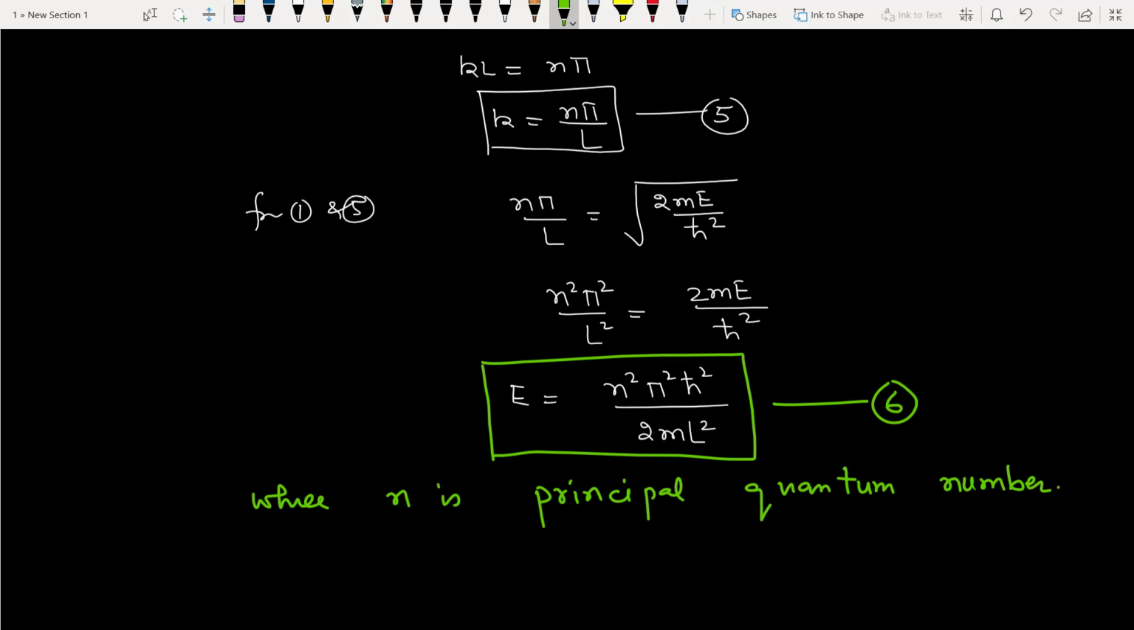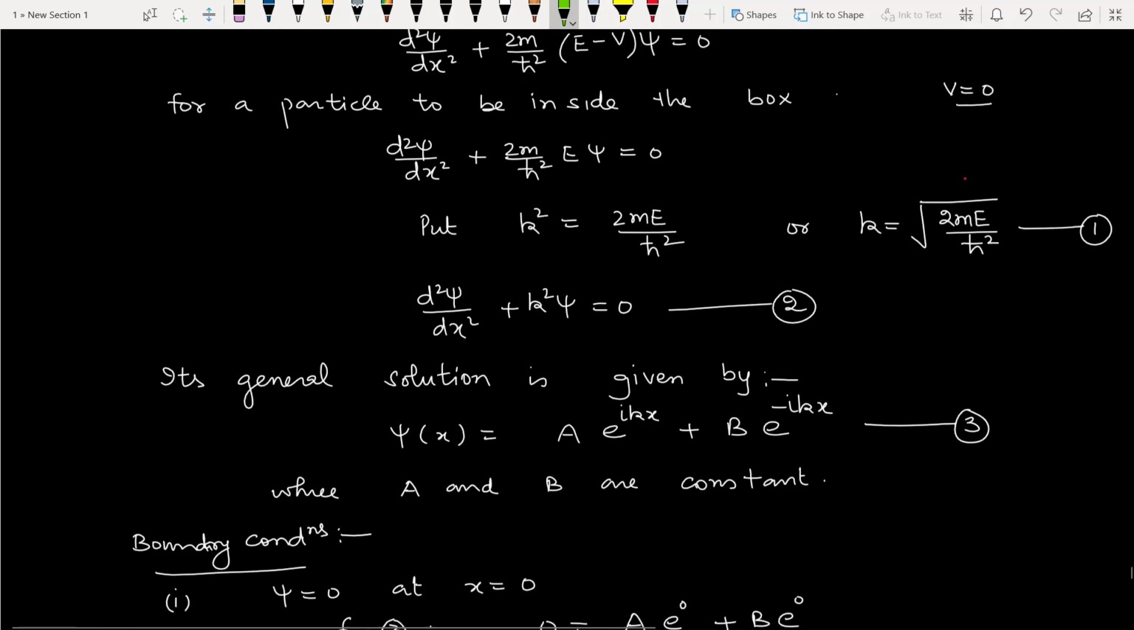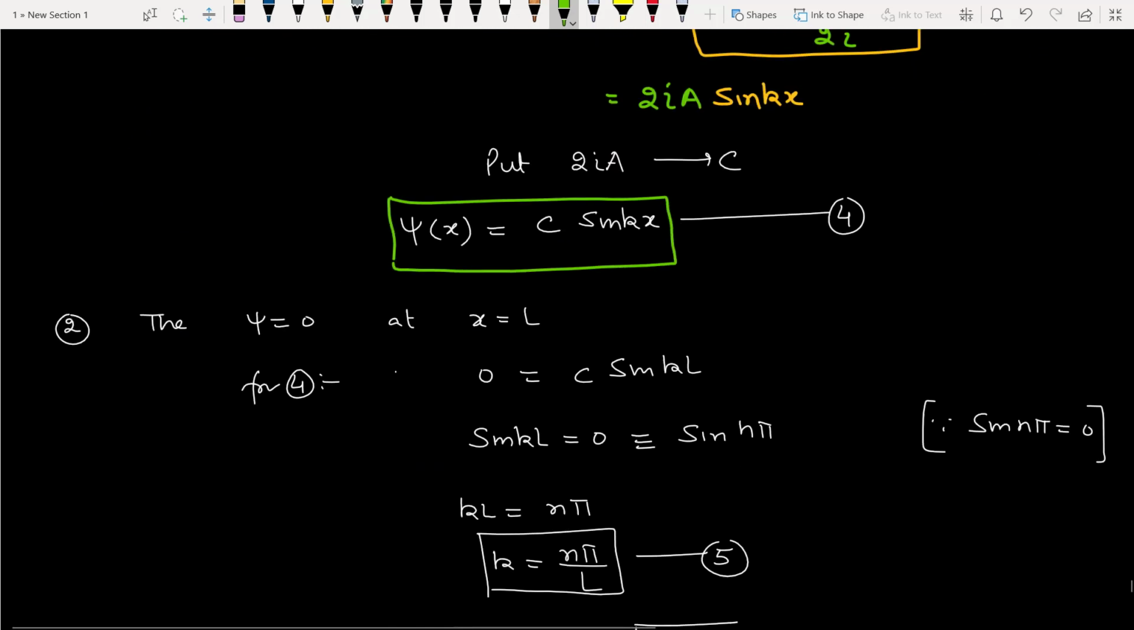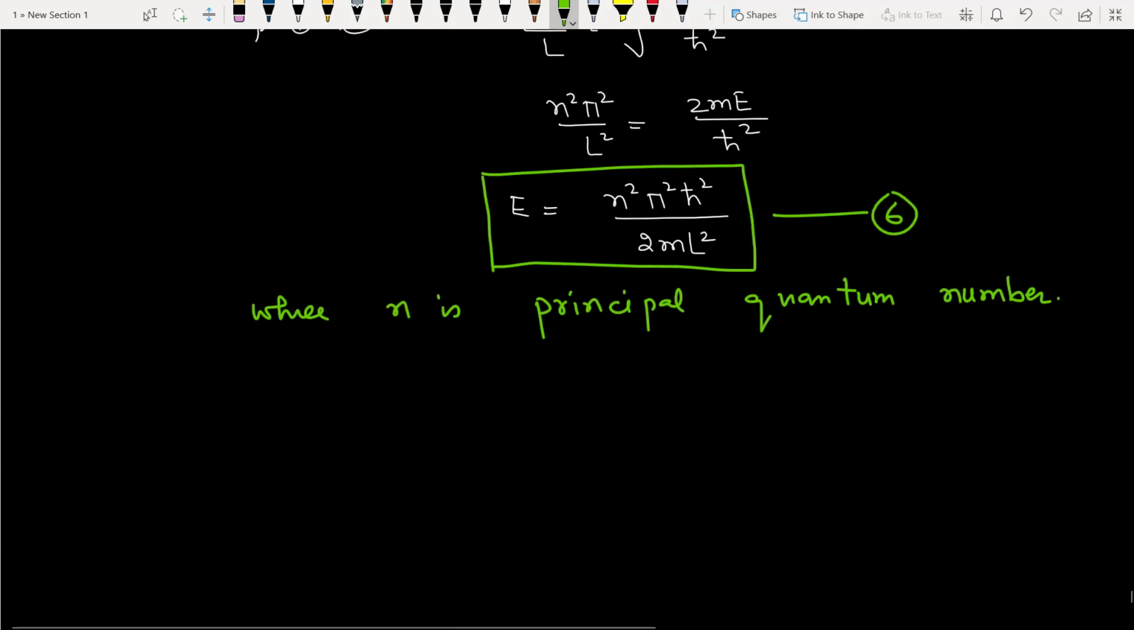So dear students, we have found a very different result, because in classical physics we have said that a particle can have any value of energy, but according to quantum mechanics a particle cannot have any value of energy. Rather, it follows this relation. We write here n. It can have only well-defined values of energy. No arbitrary energy is allowed to a particle in a box, and those values of energy are called eigenvalues of energy, and they are dependent on the value of the principal quantum number.